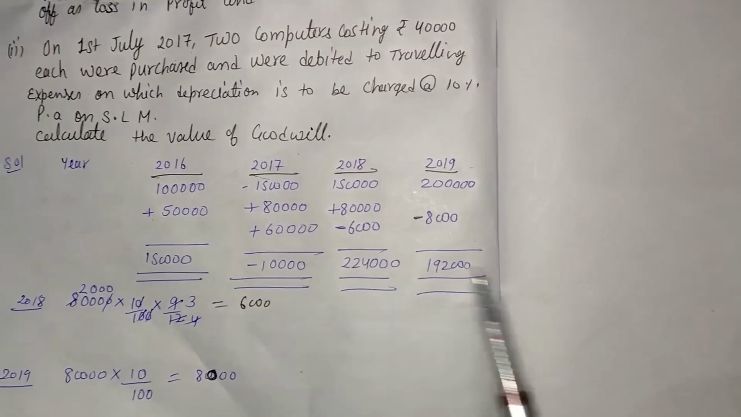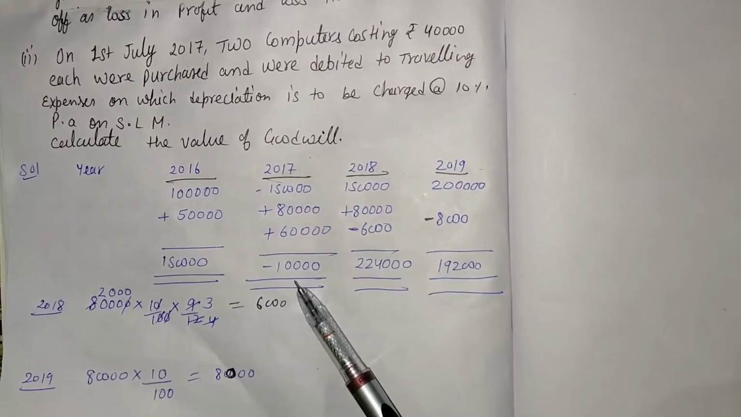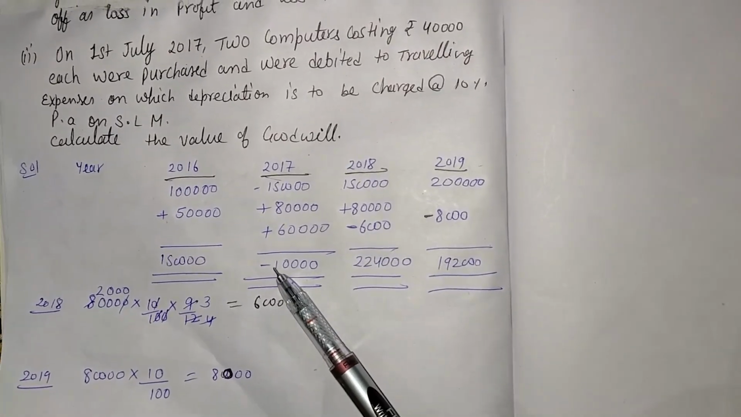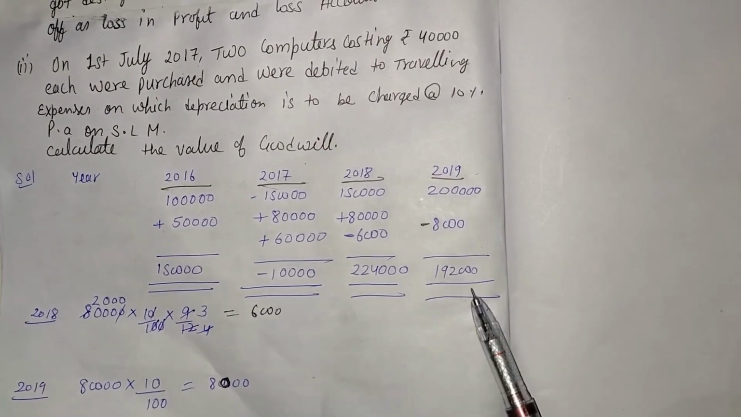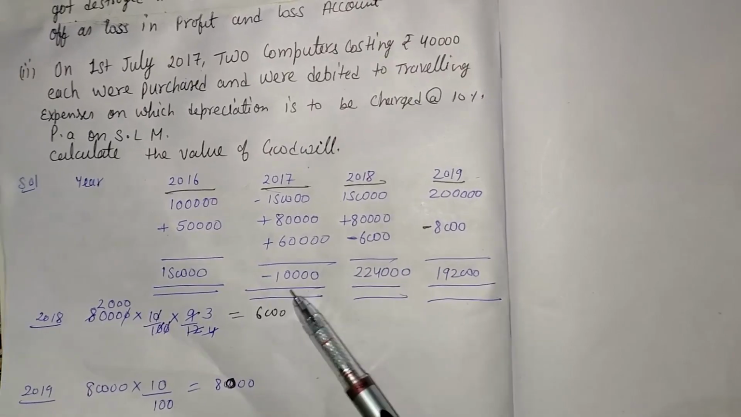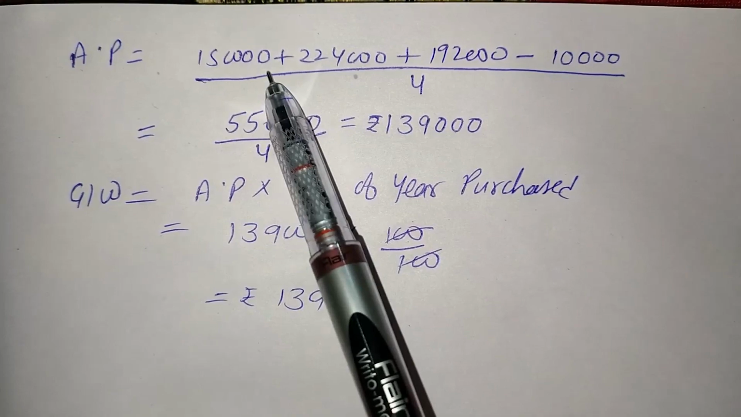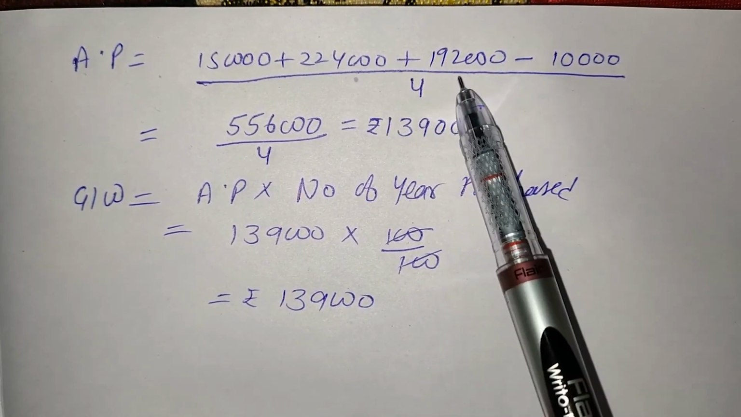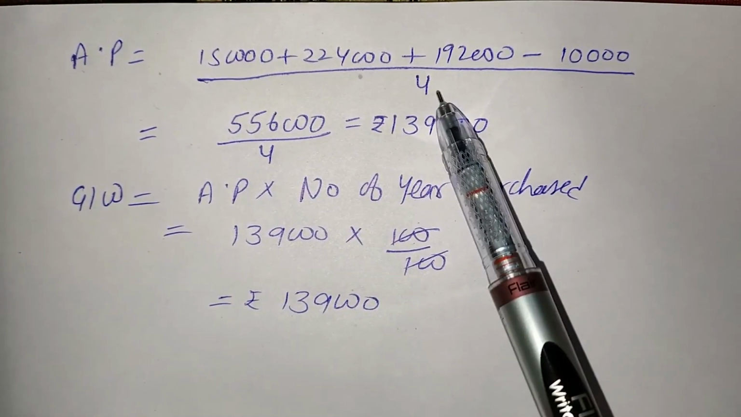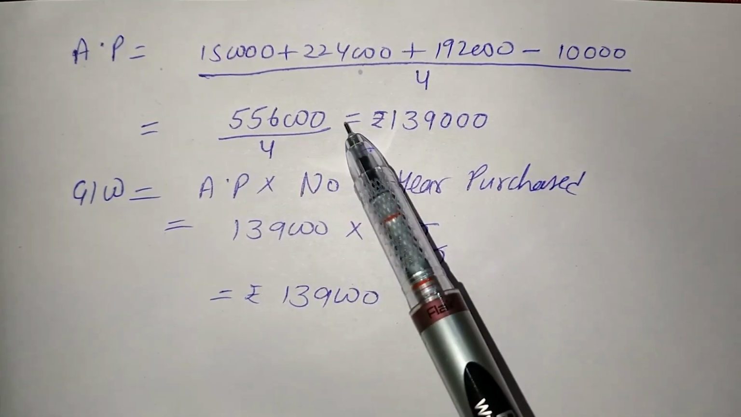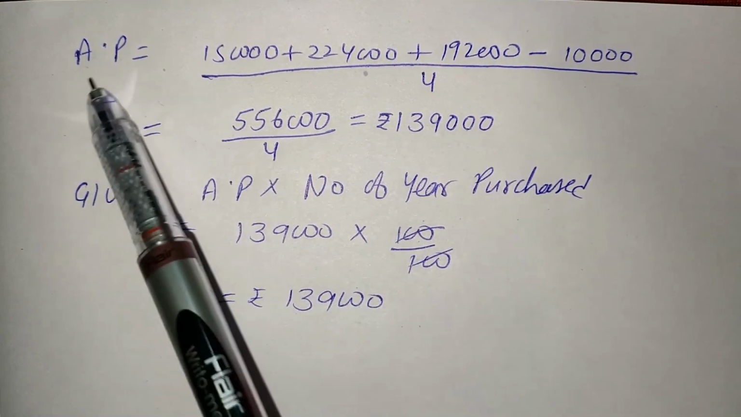Here 4 years' profit is given, in which 3 are profits and 1 is a loss. So the first step is average profit. The formula of average profit is the sum of all the profits, that is 1,50,000 plus 2,24,000 plus 1,92,000 minus 10,000, divided by 4 because the total number of years is 4. After that we are getting 5,56,000 divided by 4. We are getting 1,39,000. That is the average profit.